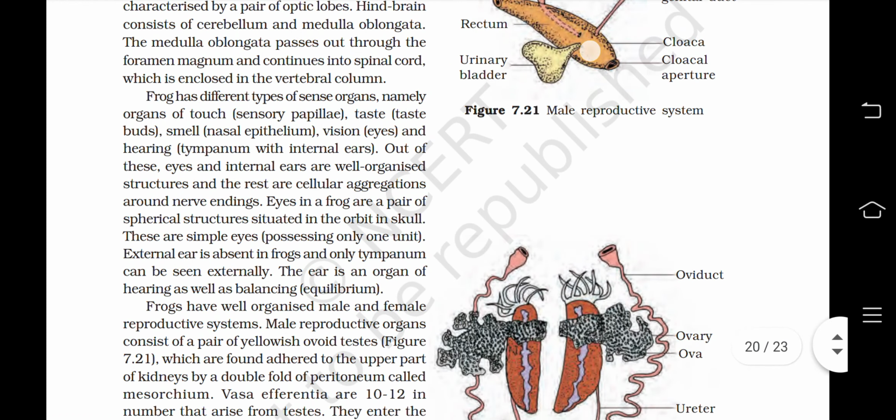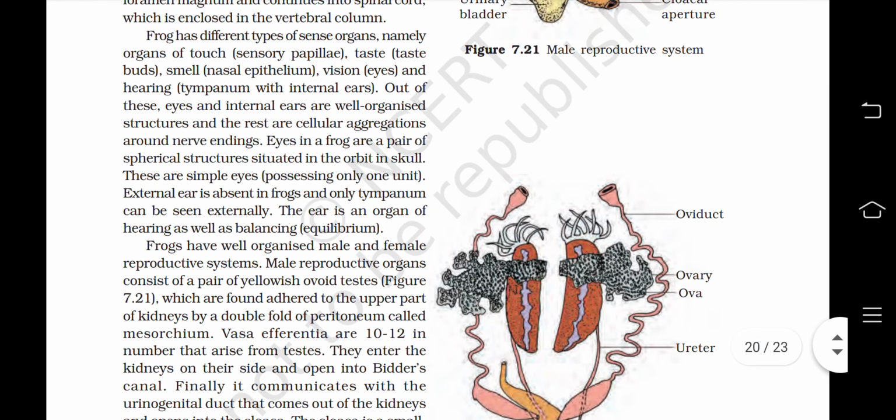Frog has different types of sense organs, namely organs of touch, sensory papillae; taste, taste buds; smell, nasal epithelium; vision, eyes; and hearing, tympanum with internal ears. Out of these, eyes and internal ears are well organized structures, and the rest are cellular aggregations around nerve endings. Eyes in a frog are a pair of spherical structures situated in the orbit in skull. These are simple eyes, possessing only one unit.